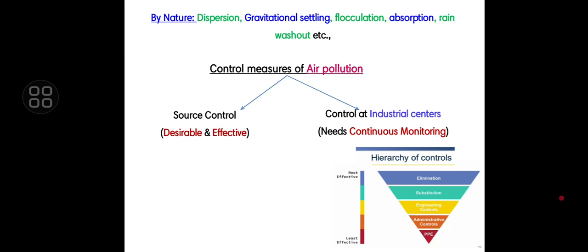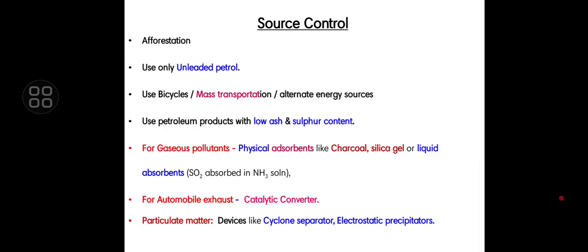Control and prevention of air pollution. Air pollution is controlled by two types of methods: source control and control at industrial centers. Source control includes afforestation, using only unleaded petrol, using bicycles or mass transportation, alternate energy sources, and using petroleum products with low ash and sulfur content.